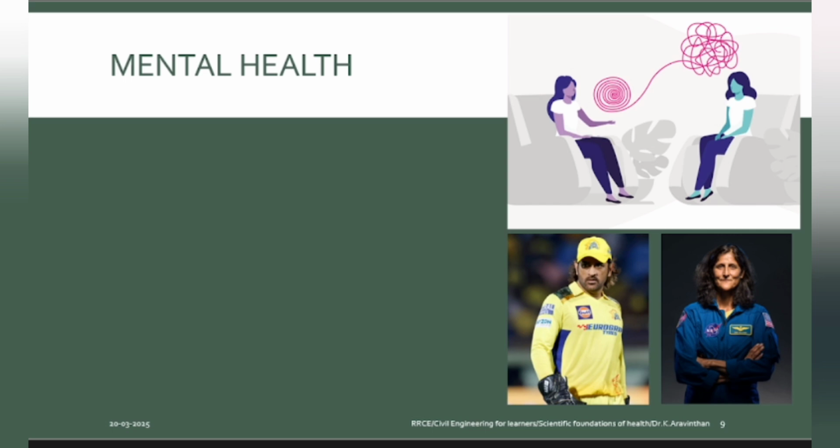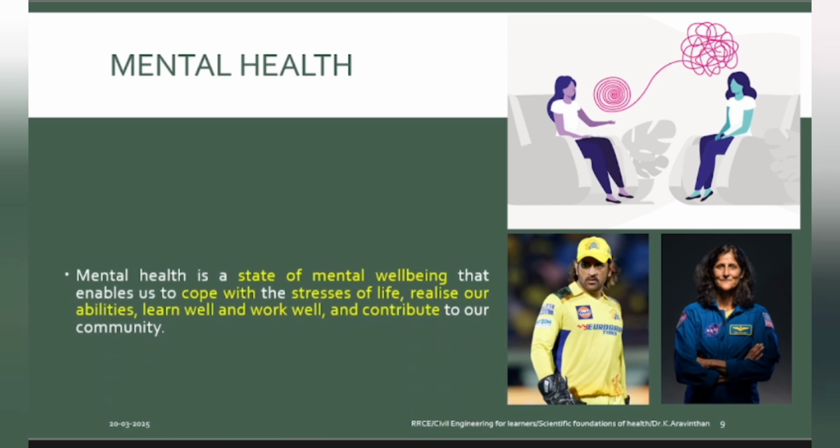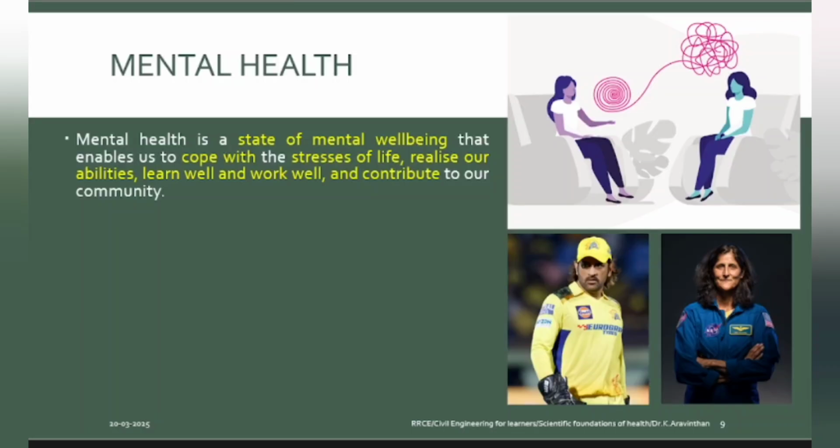Next thing is mental well-being. Now physical well-being I have discussed. What do you mean by mental well-being? It is the ability to sustain your emotions. Can you see these 2 personalities? Do you think that they have high mental ability or low mental ability? Both of them have high mental ability. You know how Dhoni balances the stress under critical situations. Like that, you try it during your exam, university exam.